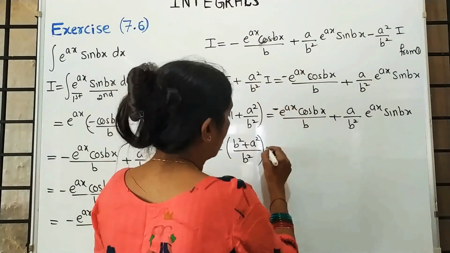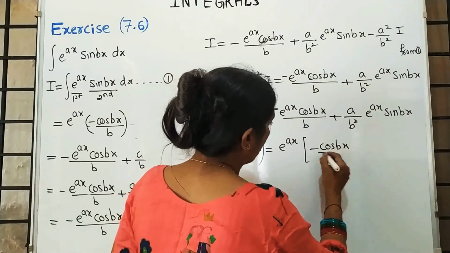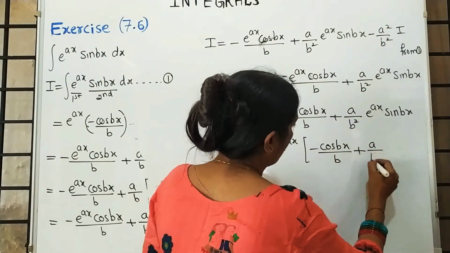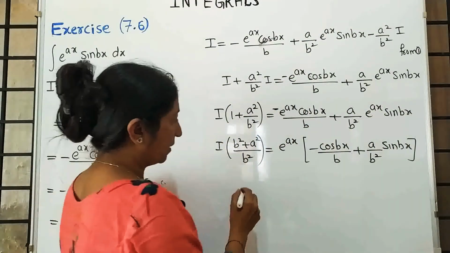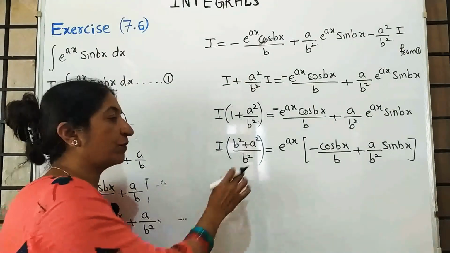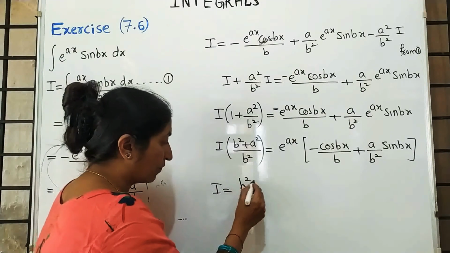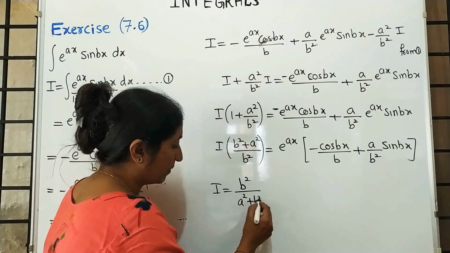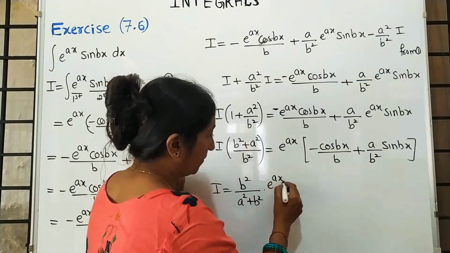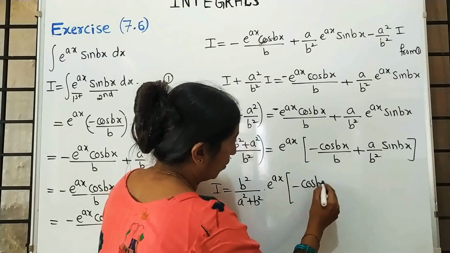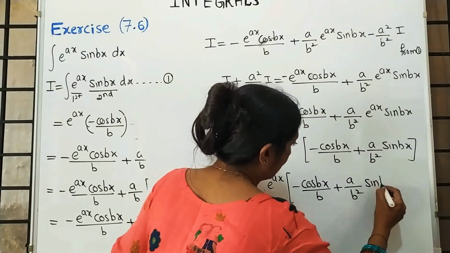Sorry, this is a minus, and I took e raised to ax common in the bracket, minus cos bx upon b plus a upon b square into sin bx. Sorry, in the previous I forgot to write minus sign. Now here in between these two multiplication, when taking this bracket on the right side, that fraction changes to reverse. It is I is equal to b square upon a square plus b square. Instead of b square plus a square, I wrote a square plus b square, e raised to ax in the bracket minus cos bx upon b plus a upon b square sin bx.